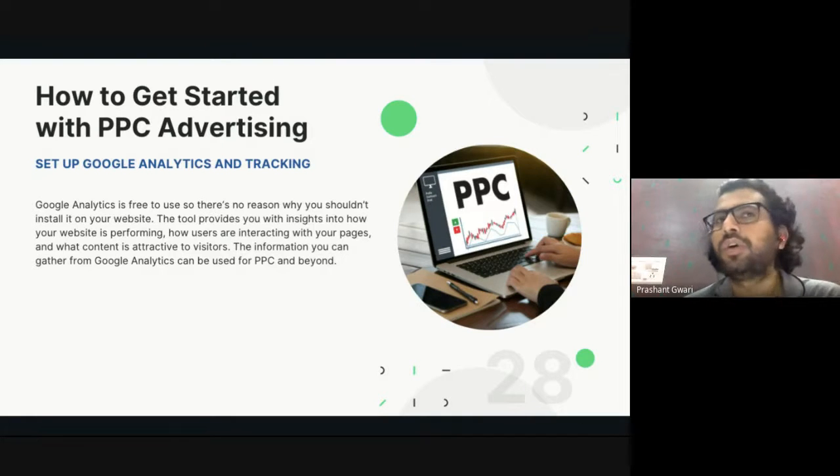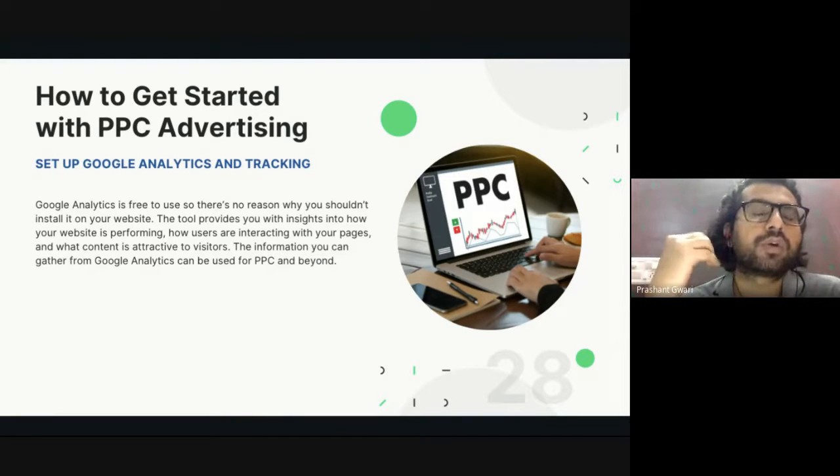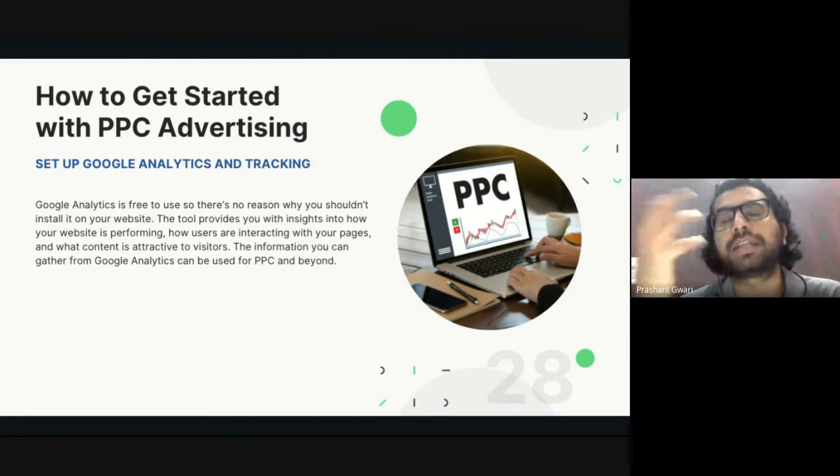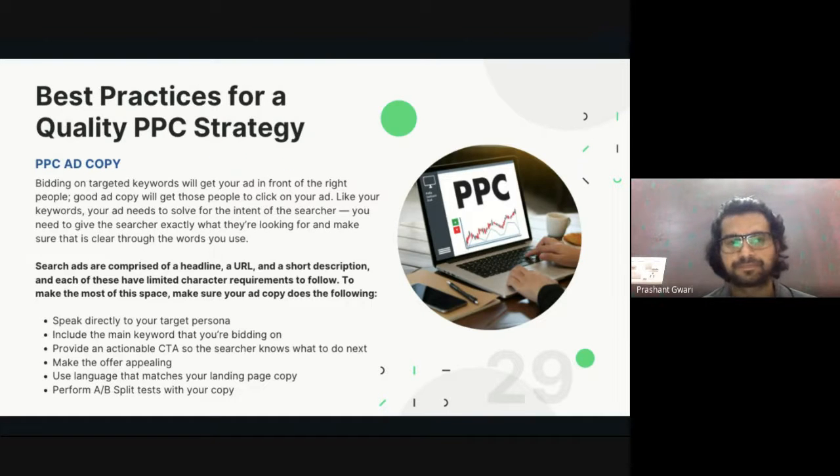So what you have to do, it's a free tool. You have to create your account on the Google Analytics tool, and install that tool on your website, so it can measure the success of your PPC advertising campaign. There are also other types of tools available too, which you can use to analyze the traffic, like SEMrush or Moz or Ahrefs. But they are all paid. Google Analytics is a free one.